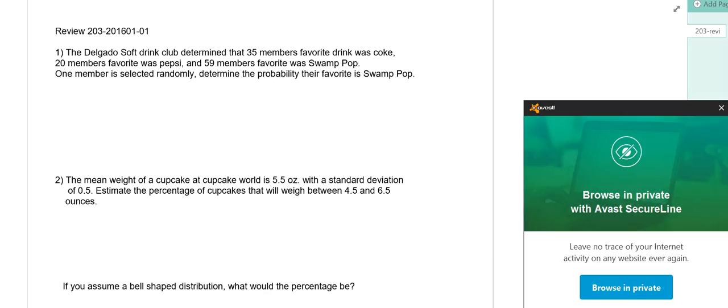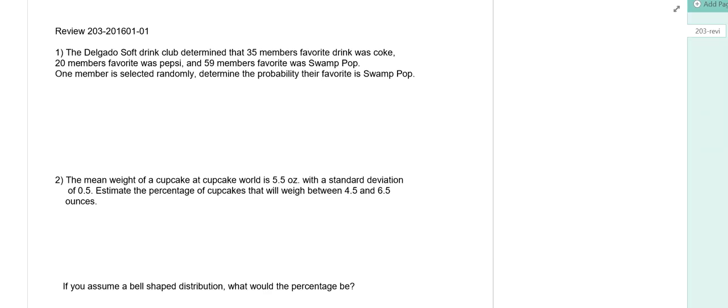Now, the fundamental definition of probability, let me get rid of this. Like I said, unedited. Get what you get. Anyway, the basic definition of probability is the number of ways you can do something. There are 59 ways we can pick someone who drinks Swamp Pop, divided by the number of ways we can pick anyone. That is the fundamental definition of probability: how many ways you can do it to how many ways you can do anything.